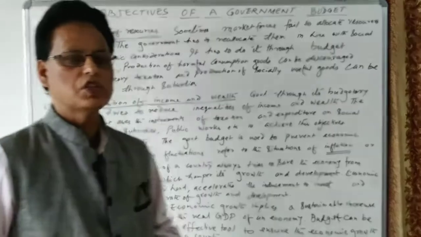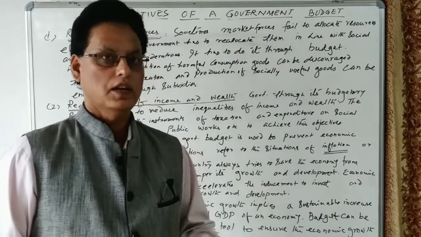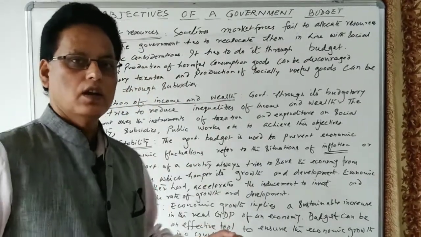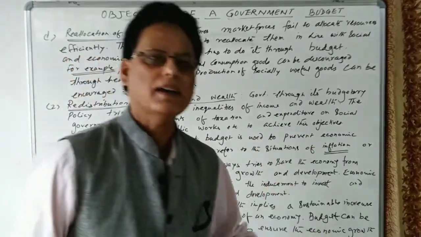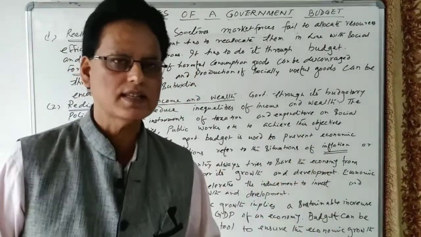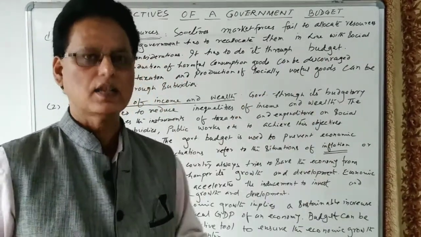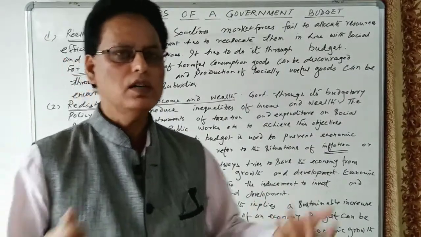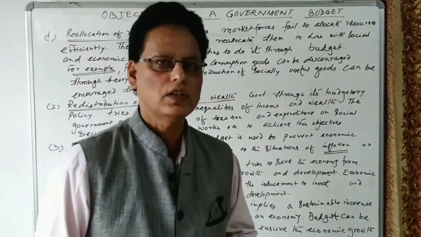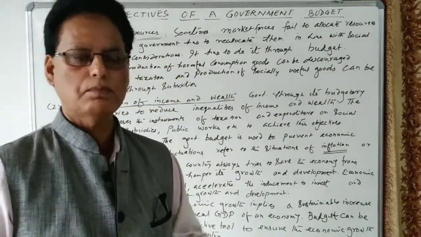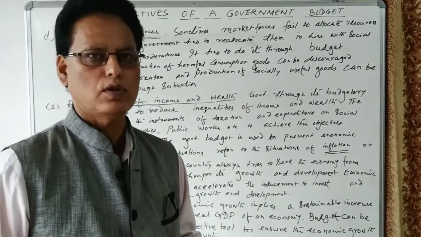Deflation is a situation in which aggregate demand is less than aggregate supply, corresponding to the level of full employment. In case of deflation, what happens? The prices of commodities come down because of the lack of demand. The demand for goods is less in comparison to the supply of goods. So when supply is more and demand is less, producers have unsold stock of goods, and when they have more unsold stock, they cut down production. When they cut down production, people get unemployment. So in order to solve that problem, government